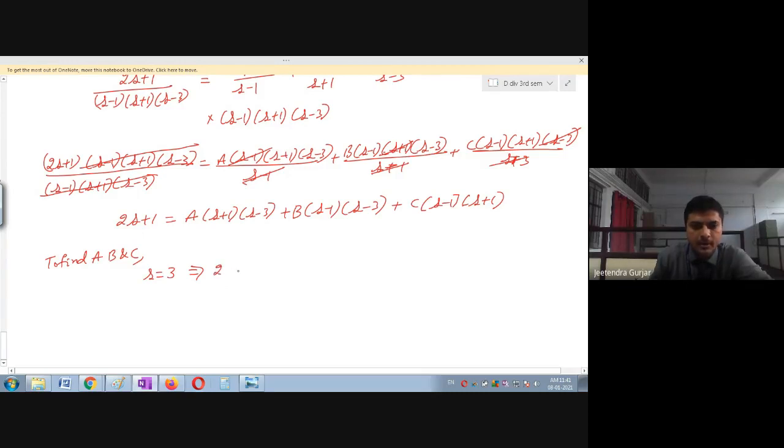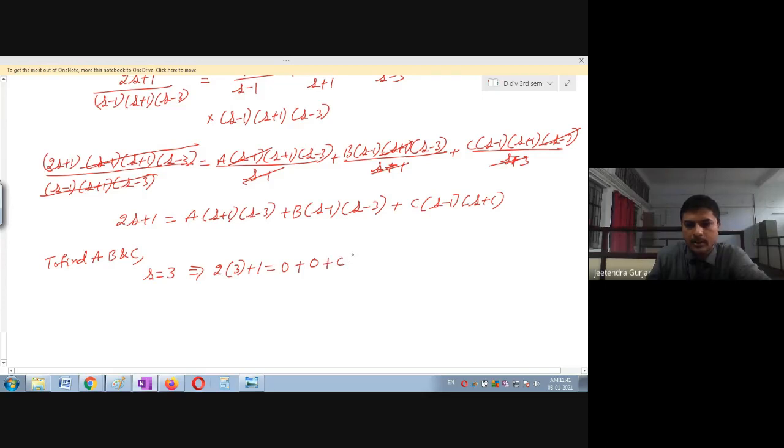So now I will substitute s is equal to 3. In the bracket, 3 plus 1. So this is A. No need of simplifying. You will understand this very well. So why have I taken this 3? You can see this 3 minus 3 will become 0, and 0 into this term will become 0. Similarly, here also you can see B into 3 minus 1, 3 minus 3. 3 minus 3 is 0. Therefore, you can see this is 0, plus